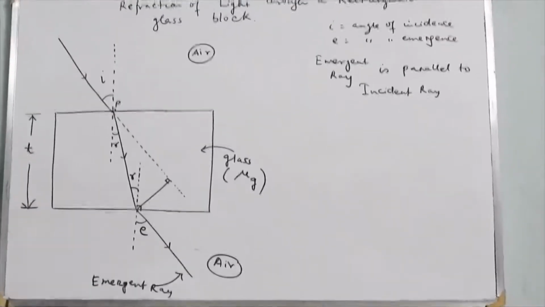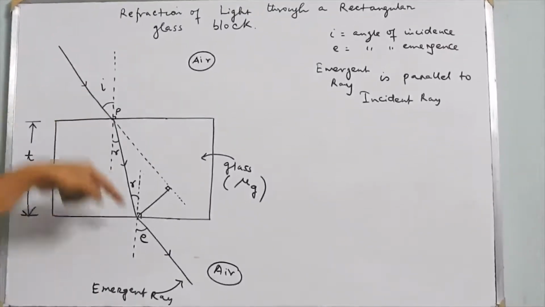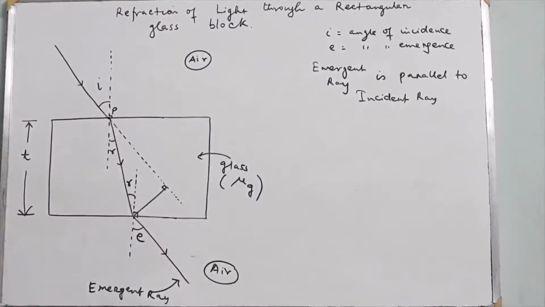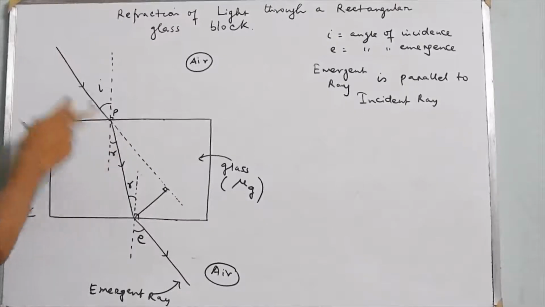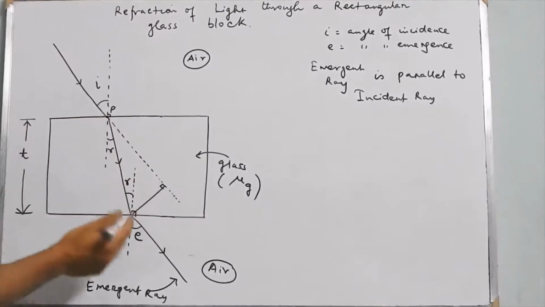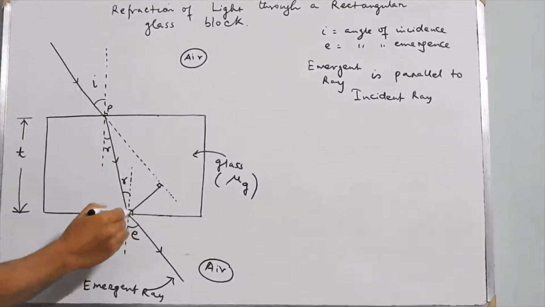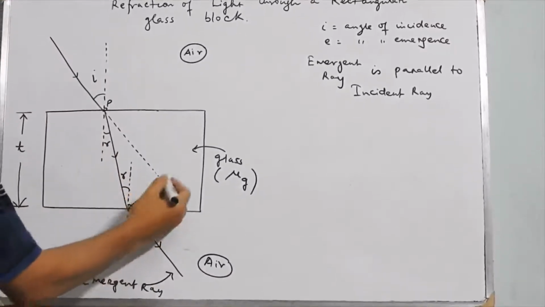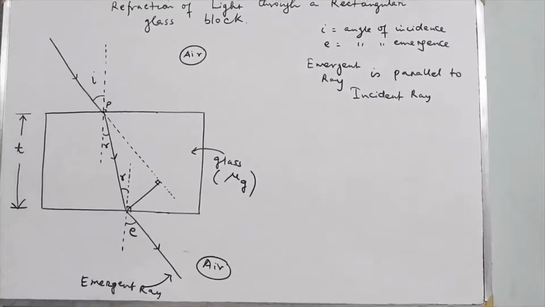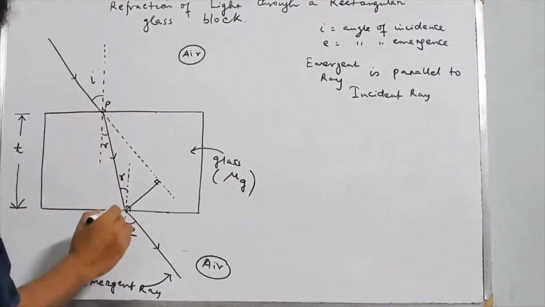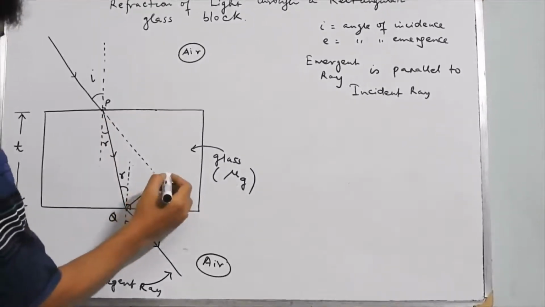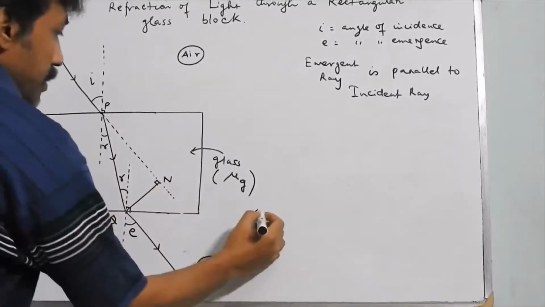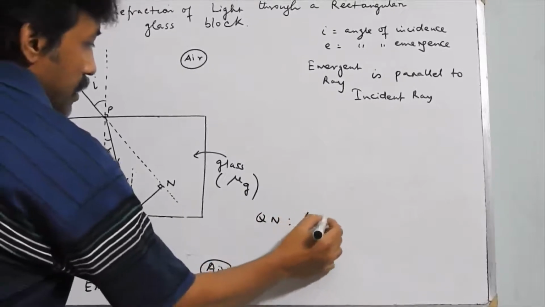If you apply Snell's law, you can easily prove that I is equal to E, and so the emergent ray is parallel to the incident ray. So this is the incident ray which has been produced, and if we draw a perpendicular from this point to the incident ray which has been produced, this length is called the lateral displacement. Suppose this is point P, this is point Q, and the perpendicular is QN, then QN is called the lateral displacement.